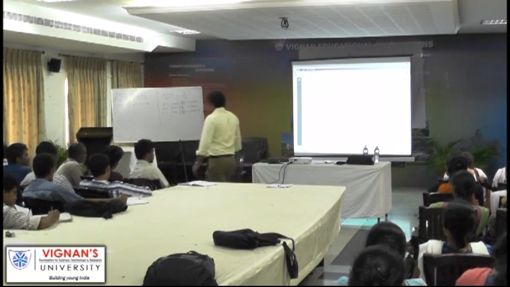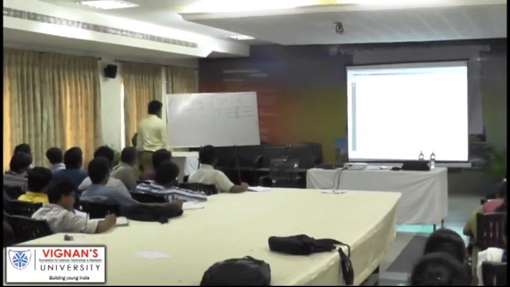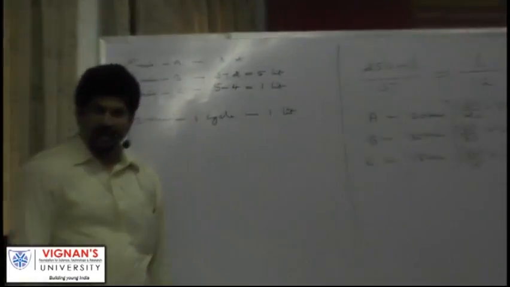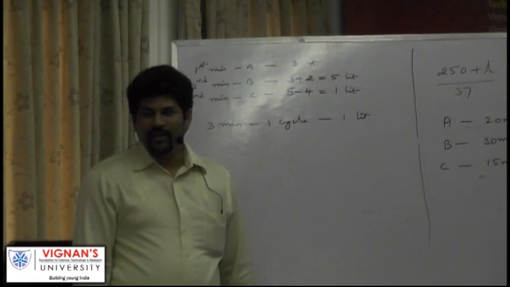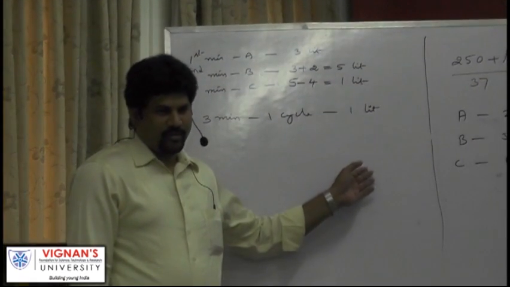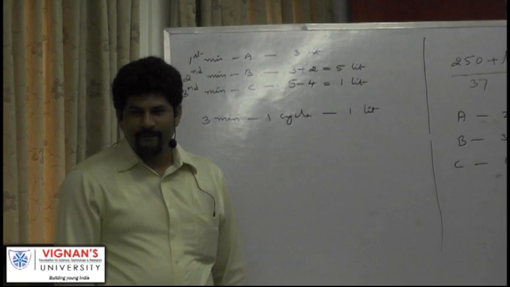So here we can't take 60 cycles directly because 60 cycles, 60 threes are 180 minutes. You are getting exactly a round figure. We can't take it. Let us take how many cycles? 2 cycles less than what? Right? 2 cycles less or 3 cycles less?